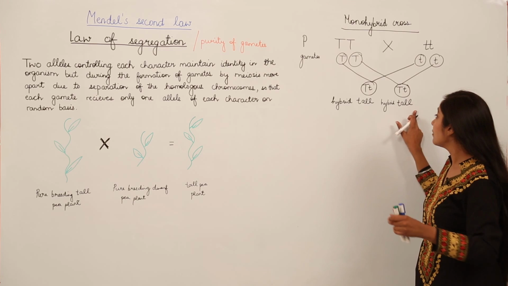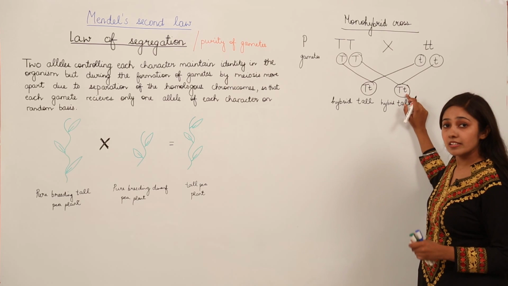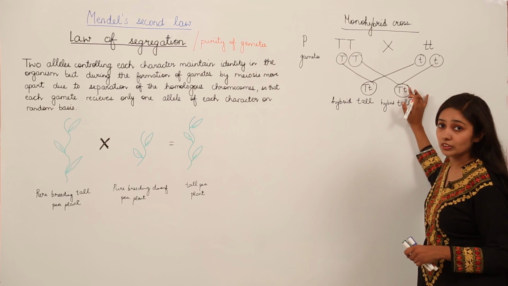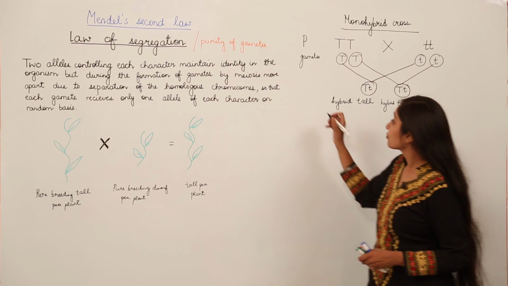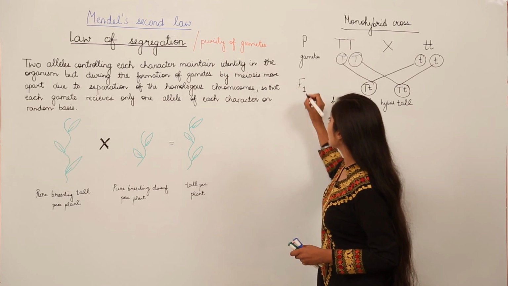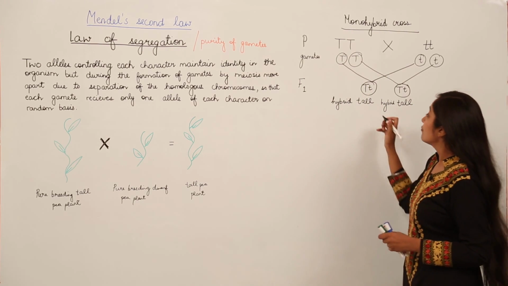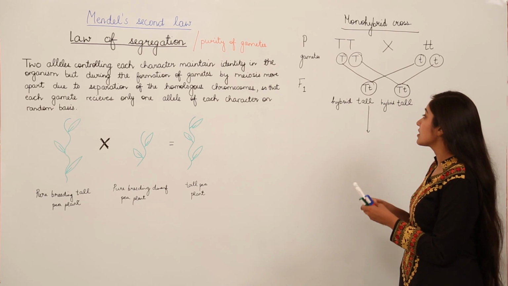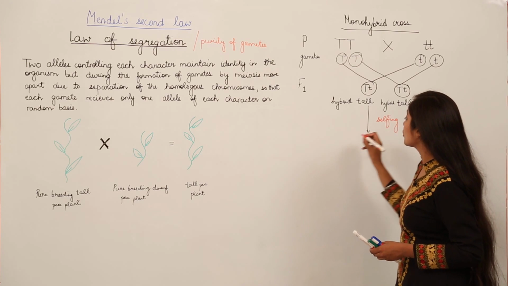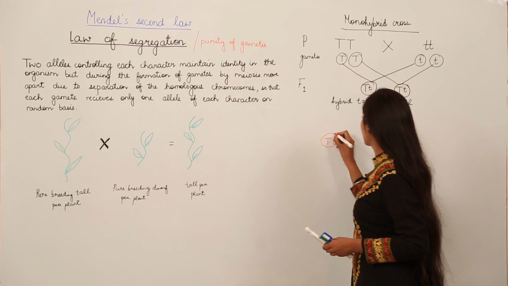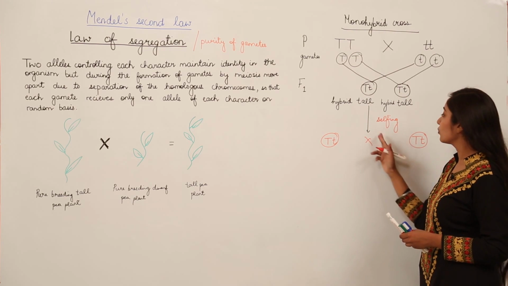Why? Now you very well know that the alleles are different. One is a dominant allele and the other is a recessive allele. So now it is a heterozygous condition, not homozygous. So now they are hybrid tall pea plants. We are going to say that in the F1 generation tall pea plants were produced, but they were all hybrid tall. For the second generation, we are going to do selfing of these pea plants, and selfing means we are going to cross these pea plants with each other. This is known as selfing.